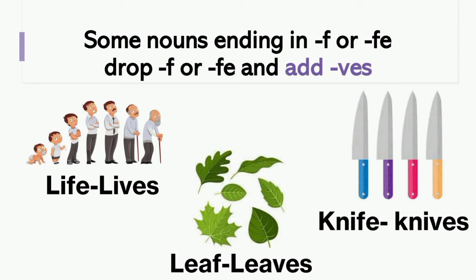Some of the nouns end in f or fe. So we have to drop f or fe and add ves. For example, life will become lives, leaf will become leaves, and knife will become knives.